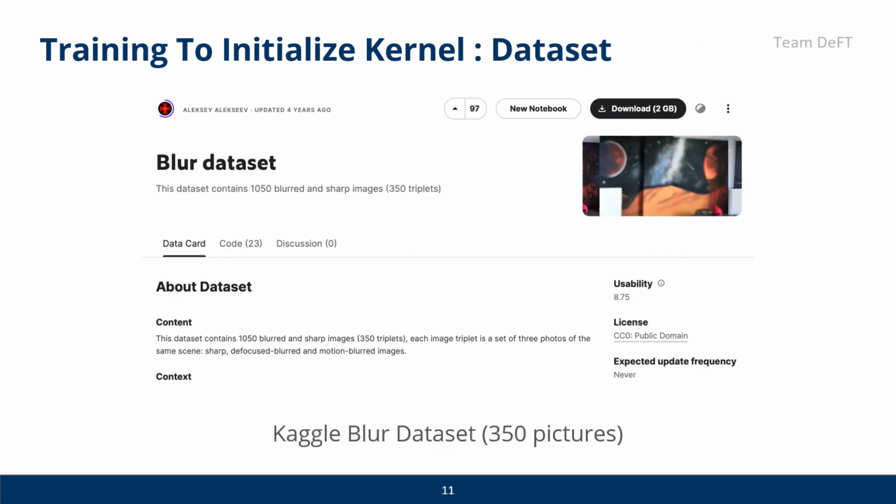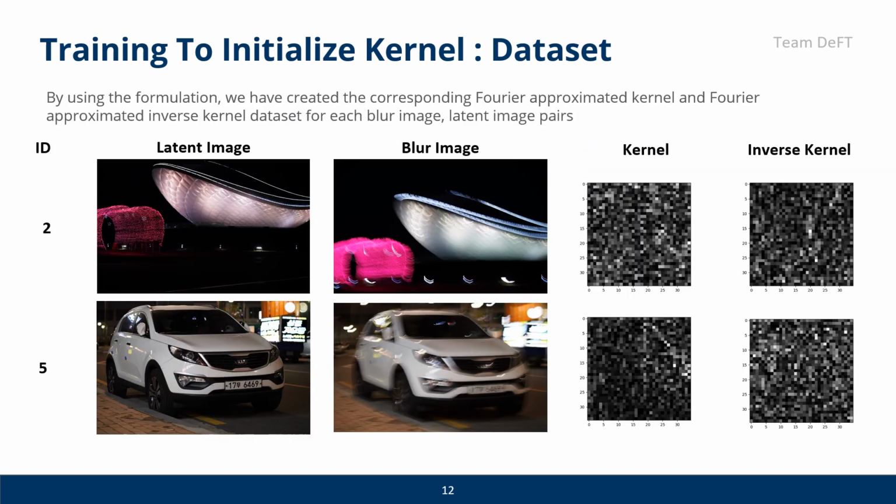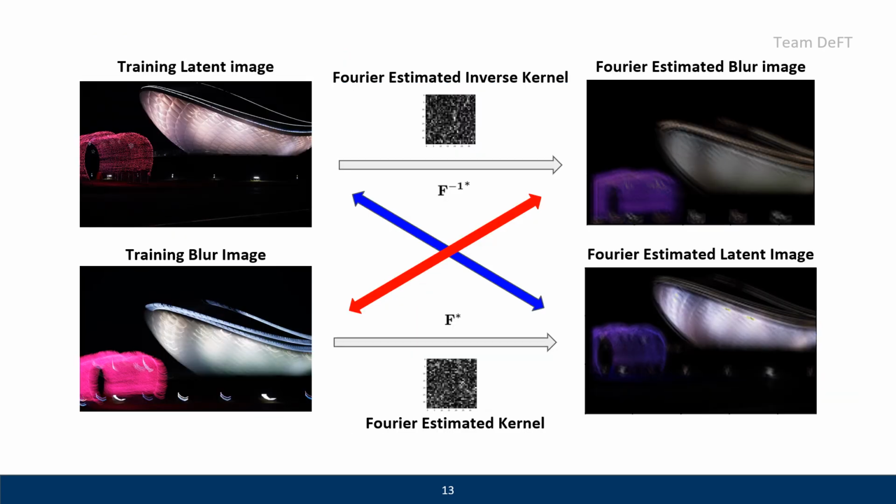For training, we got a motion blurred image dataset with ground truth from Kaggle. From the image dataset, we formulated the corresponding Fourier approximated kernel and inverse kernel. By adding the kernels into the original dataset, we created a valid dataset for the neural network to learn. Images reconstructed by the obtained Fourier transform are shown above. By the above image, we can conclude that the kernel we obtained is valid.